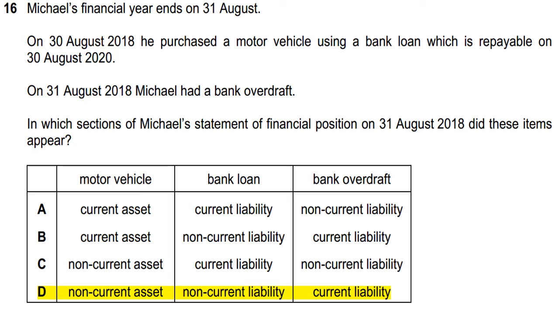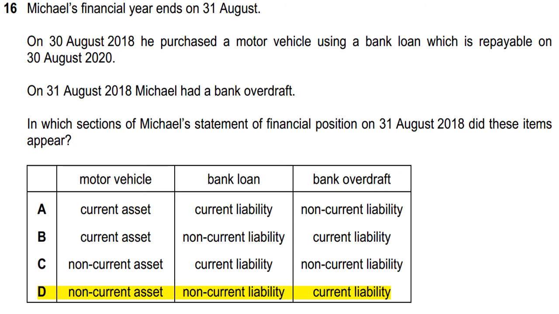And number 16, Michael's financial year ends on 31st August. On 30th August 2018, he purchased a motor vehicle using a bank loan which is repayable on 30th August 2020. On 31st August 2018, Michael had a bank overdraft. In which section of Michael's statement of financial position on 31st August 2018 did these items appear? So D option will be correct. Non-current asset, motor vehicle. Motor vehicle will be a non-current asset in the statement of financial position.